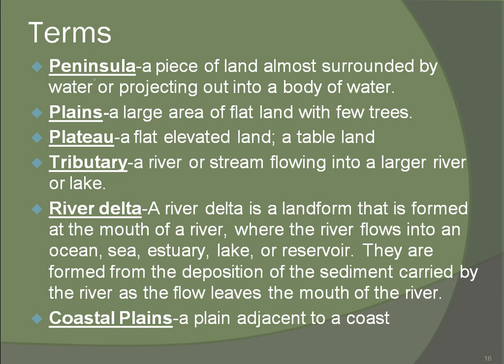River delta, a landform formed at the mouth of a river, where the river flows into an ocean, sea, estuary, lake, or reservoir. They are formed from the deposition of sediment carried by the river as the flow leaves the mouth of the river. Coastal plain, a plain adjacent to a coast.